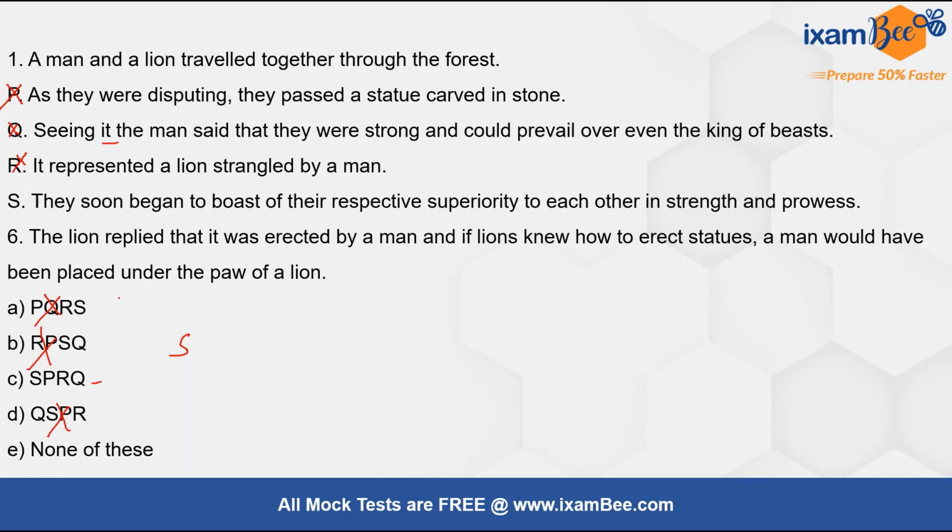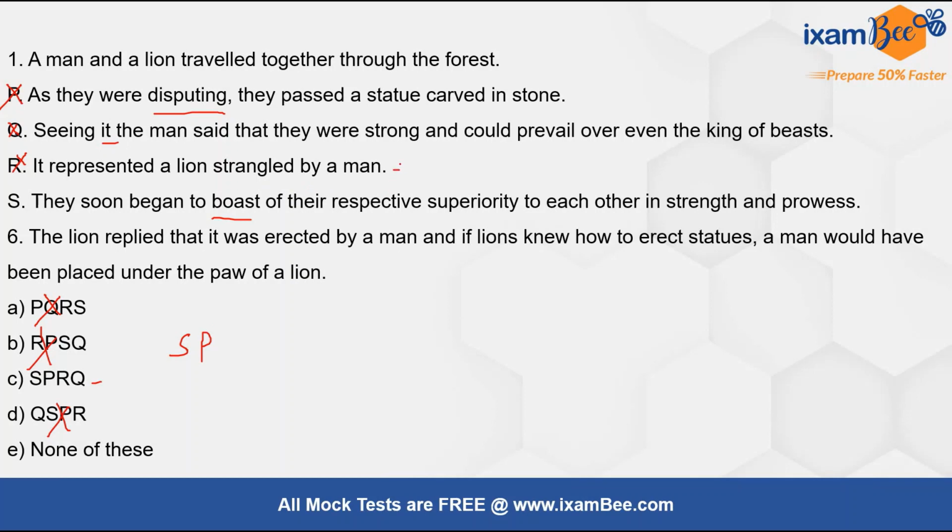Let's see this. After S, let's put P. As they were disputing, yes, this has been mentioned that they were boasting, right? And both were boasting, so it was a dispute, right? As they were disputing, they passed a statue carved in stone. So this makes sense, right? Seeing it, the man said that they were strong and could prevail over even the king of beasts. It represented a lion strangled by a man.